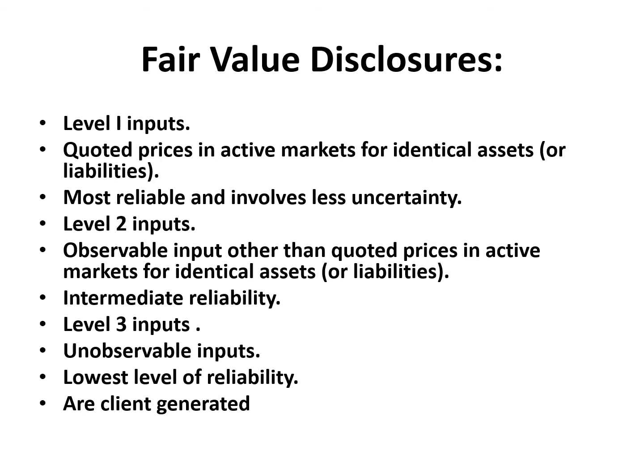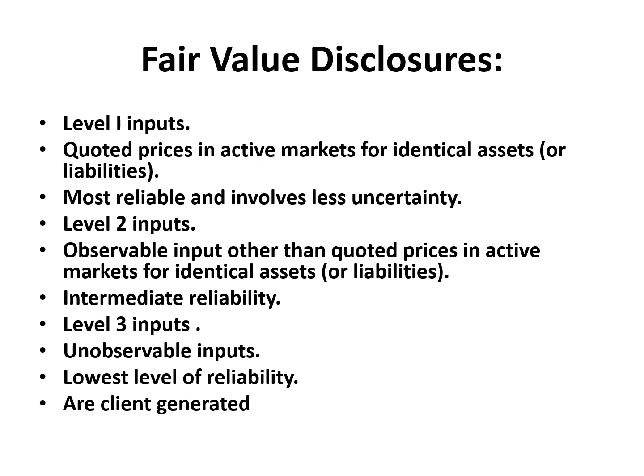Okay, so for the fair value disclosure, I need to have the level 1 inputs, the quoted prices in active markets, the most reliable and with less uncertainty. The level 2 inputs, which are observable inputs other than quoted prices in the active market, intermediate reliability.